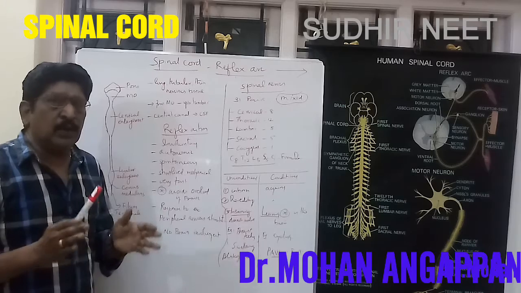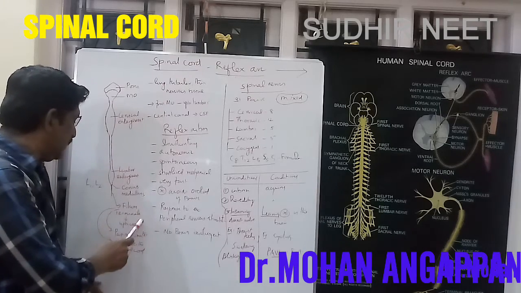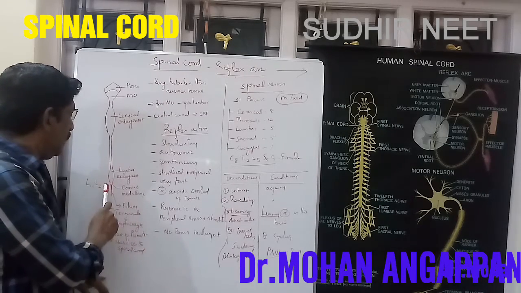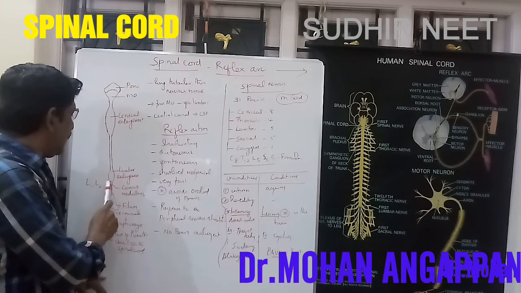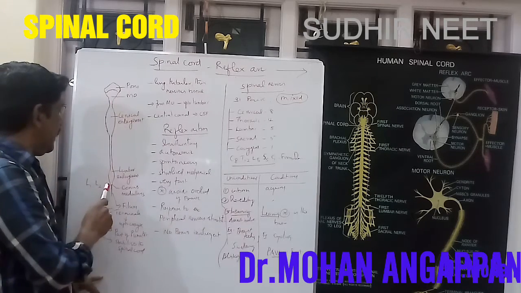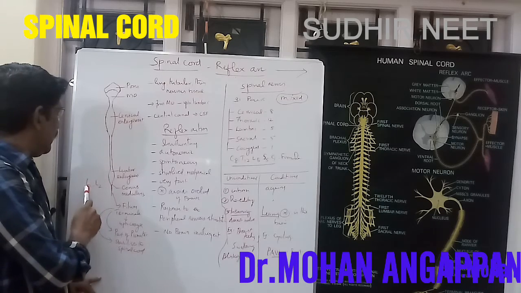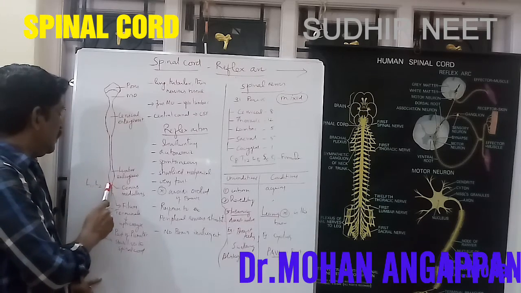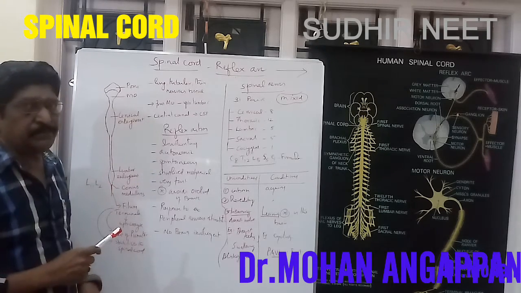You must differentiate between the conus medullaris and the filum terminale, because the actual terminal portion of the spinal cord ends in the lumbar region, at the L1, L2 vertebra, as the conus medullaris.